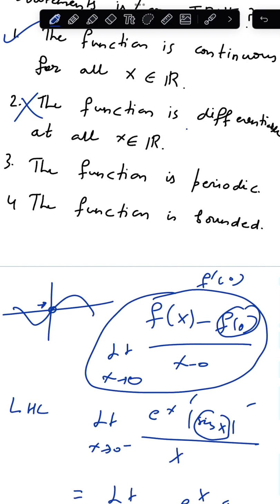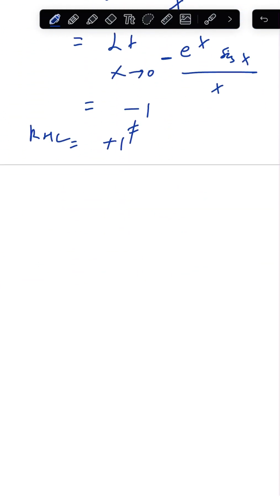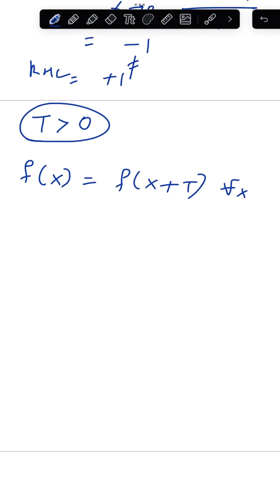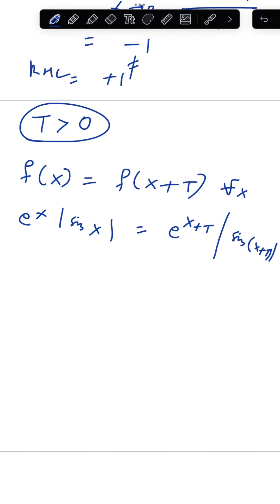Option number 3: the function is periodic. Let's see. If the function were periodic, then there would exist a period t, a positive number, such that f of x equals f of x plus t for every real x. Let's see what happens if we assume this. So the left-hand side becomes e to the power x times mod of sine x, and the right-hand side is e to the power x plus t times mod of sine of x plus t. And this is true for every x.